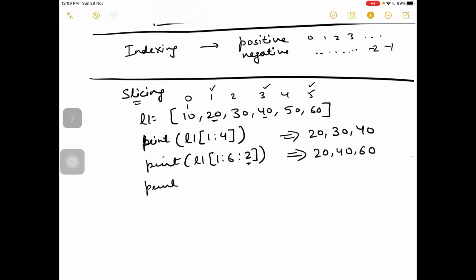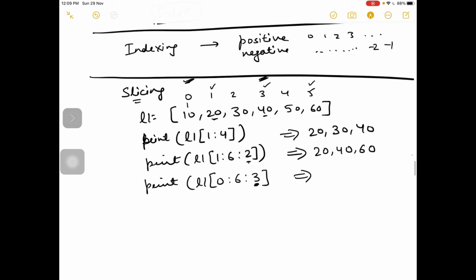I take another example of this to make you more clear. Now here step is 3. By default step is 1. I have written step is 3. So 0, this element will be picked. After that this element will be picked. So output will be 10, 40.